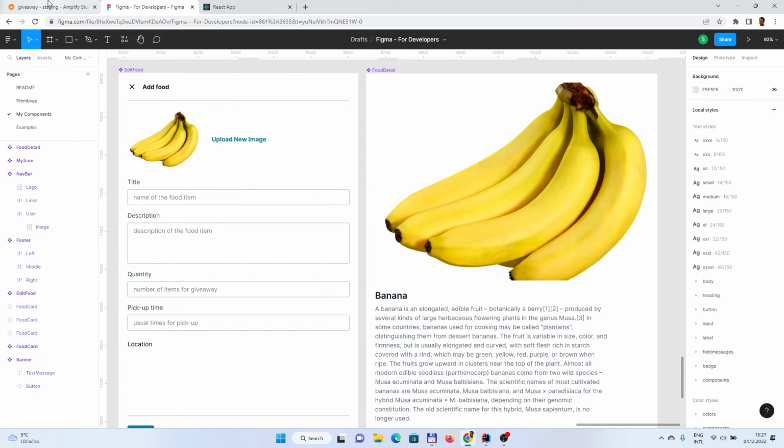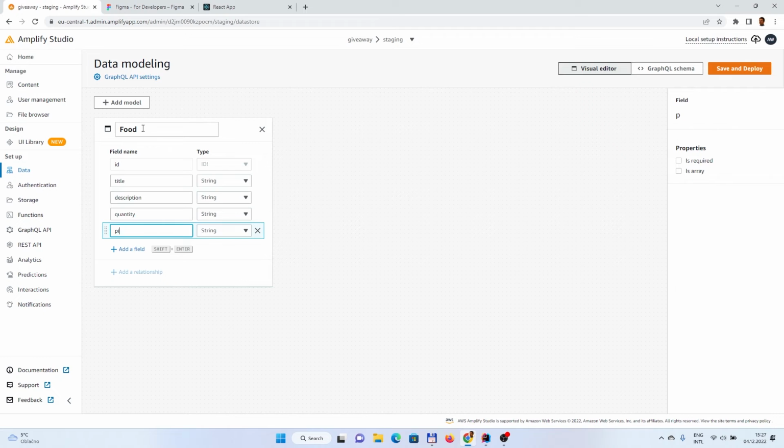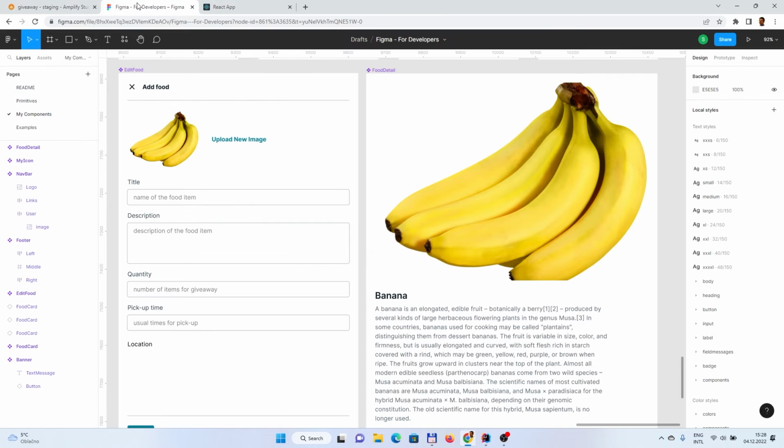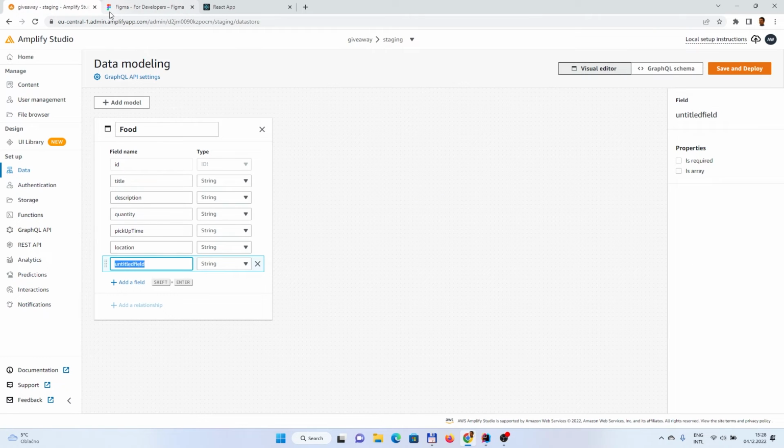And then we have pickup time. And then we have location. And we have image URL or image.